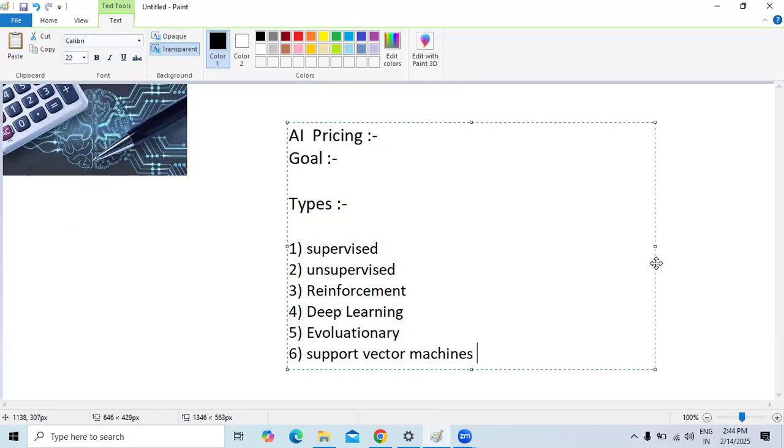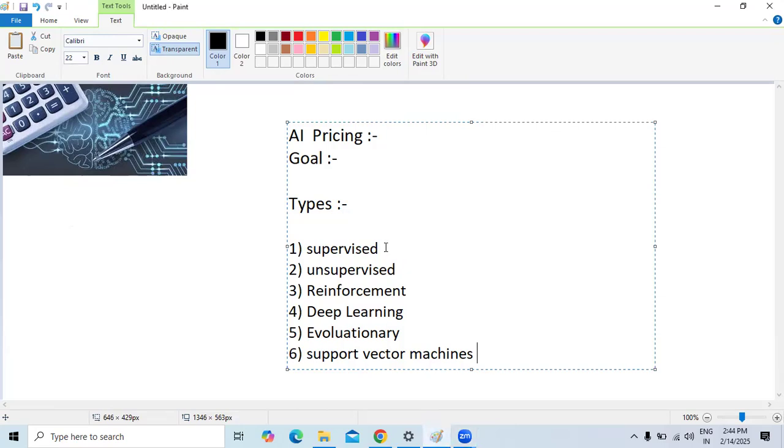The first one is supervised learning, which is one of the general types of AI learning. It is about learning from labeled data sets. The data sets can relate to retail sales, or healthcare, whatever data we have taken. If you want to label the data sets, generally supervised learning is used.